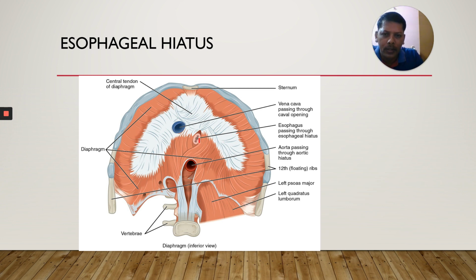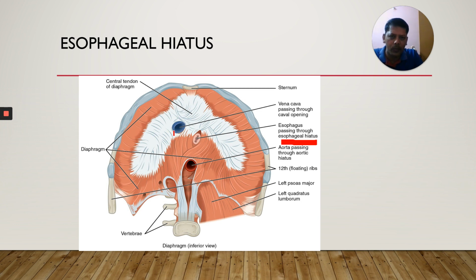This esophagus enters into stomach. Stomach is in the abdominal cavity, but our esophagus is in the thorax. In between that, there is a dome-like structure called diaphragm. How can it pass through the diaphragm? There is an opening. This opening is called esophageal hiatus. Esophagus passes through the esophageal hiatus. Esophageal hiatus is an opening in the diaphragm.